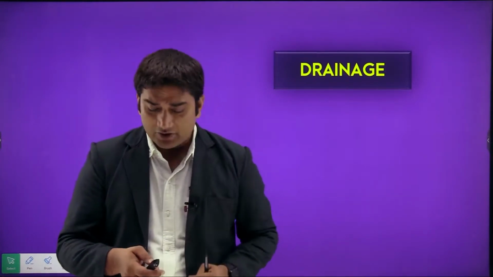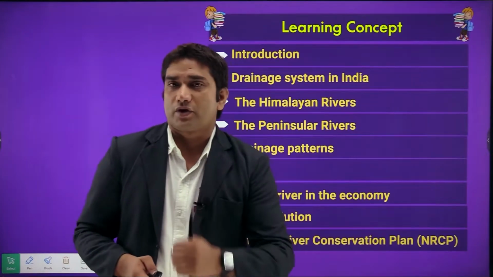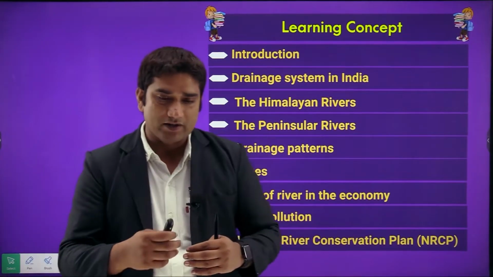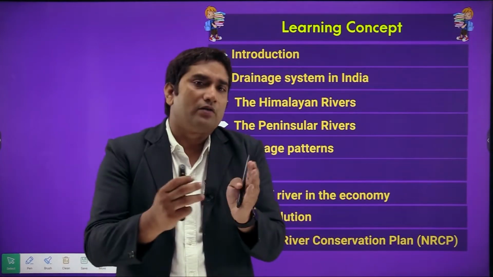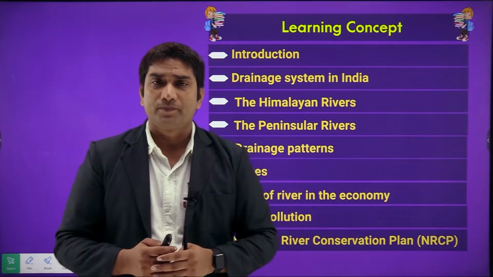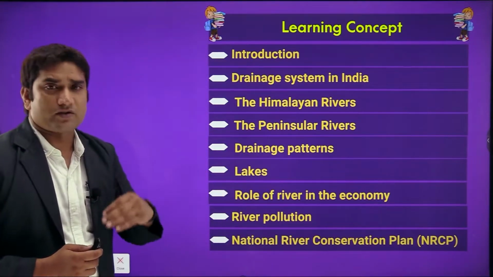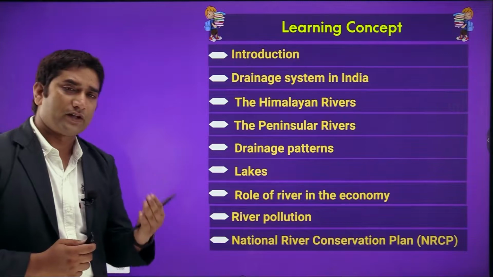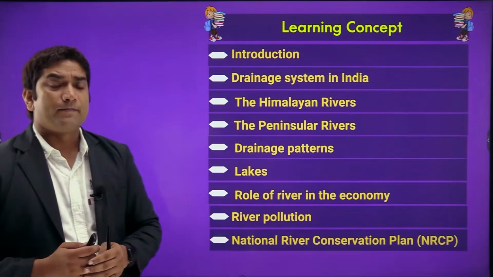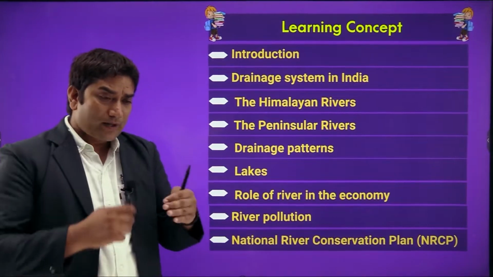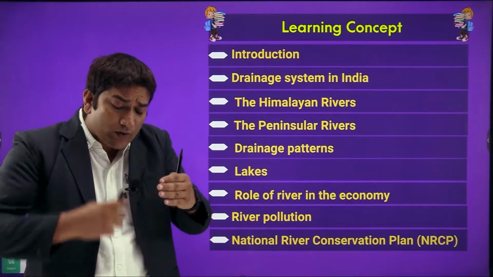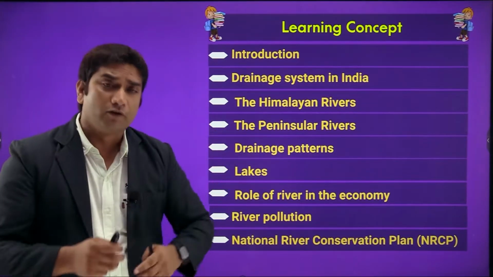So students, in this chapter drainage, we will have to study the basics. First of all, we will study the meaning of drainage, or we can say first we will introduce the meaning of this chapter. Then we have to start with the drainage system in India, right? So various drainage systems in India means we have to start with peninsular rivers, or we can say Himalayan rivers, right? Then we have drainage patterns. In this basically we will study in which patterns these rivers flow, right?